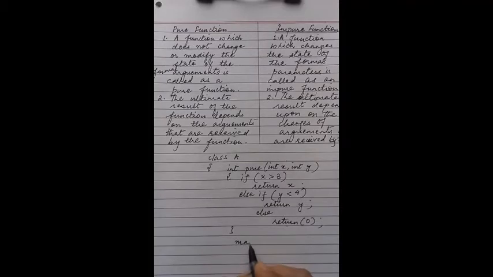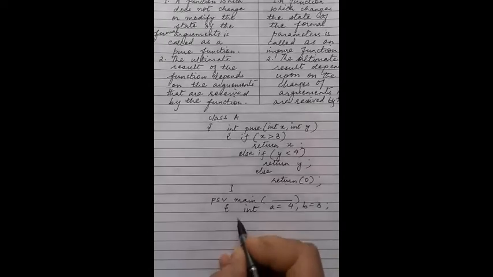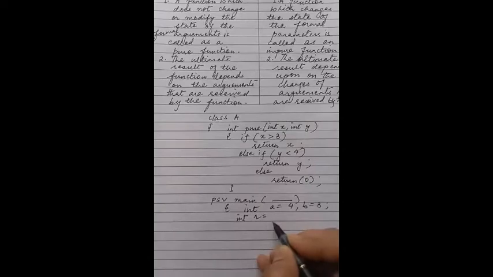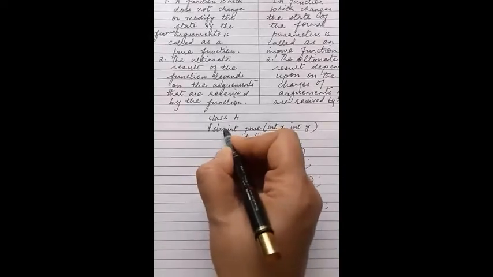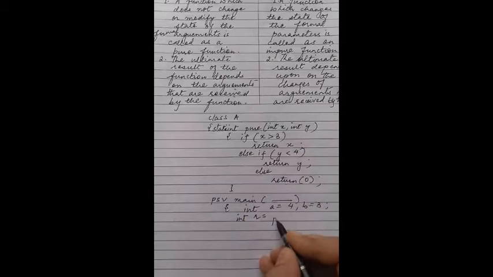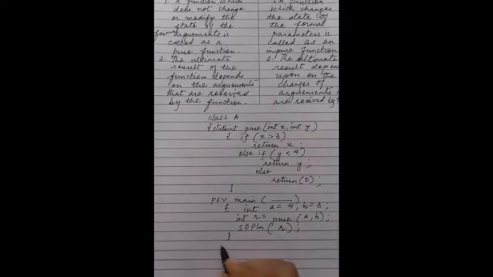Now I am writing the main. Public static void main. You all know that. We have to write like this. Then I am writing int a equals 4, b equals 3, initializing two variables a and b. Next, I am writing int r equals the pure function I am calling: r equals pure, passing a comma b. Then I am writing System.out.println. The value of r is printed here. End of main, end of the class.